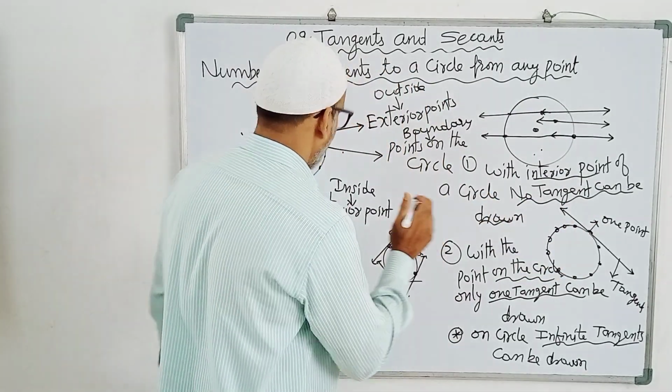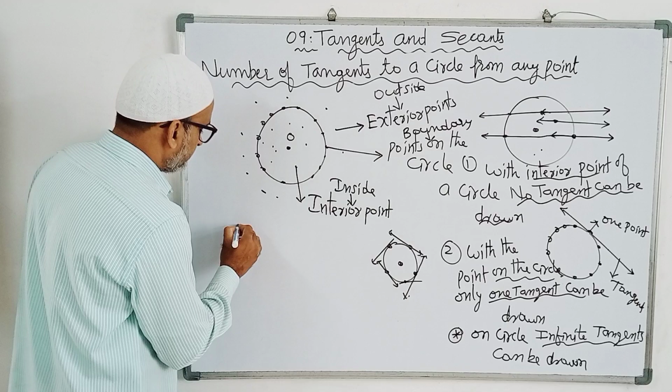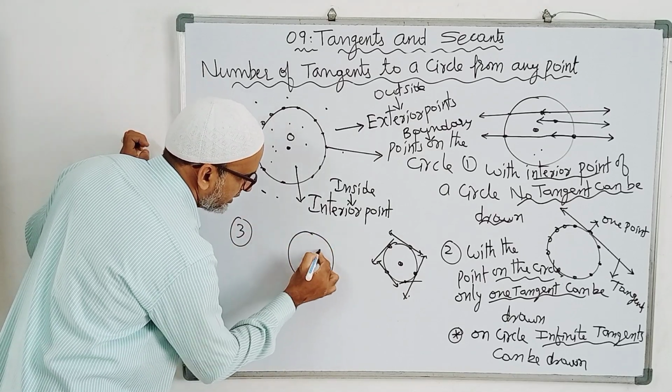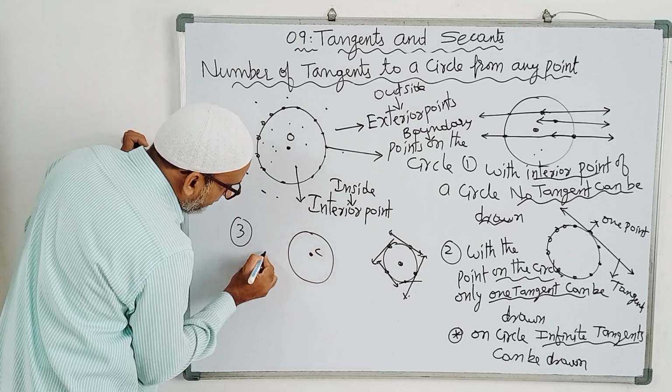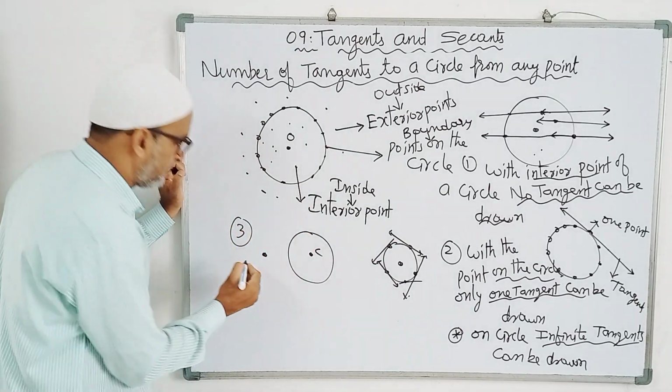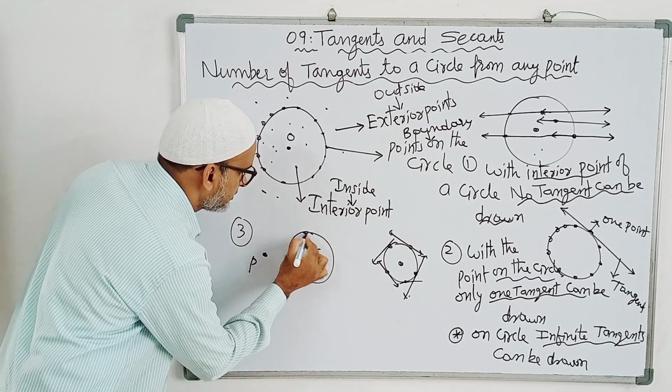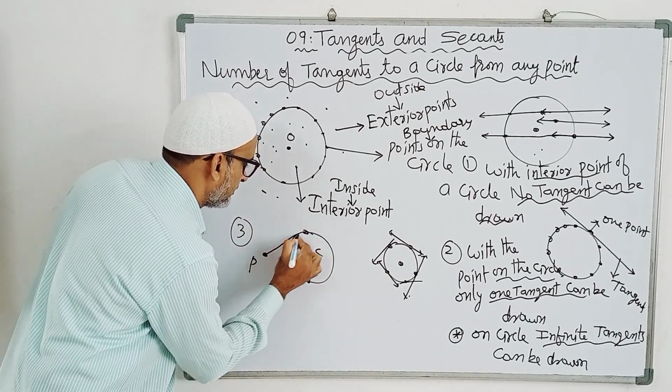Next, suppose the third point, you see. This is the circle. This is the center of the circle. Exterior point, I am taking one point, P. From this point, these are the boundary points. Now you see.